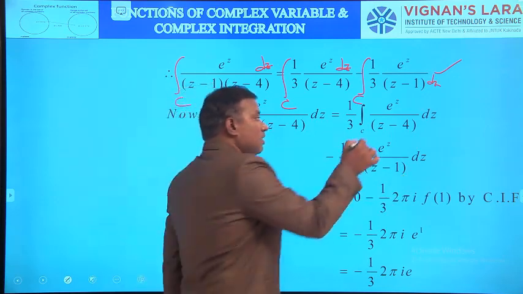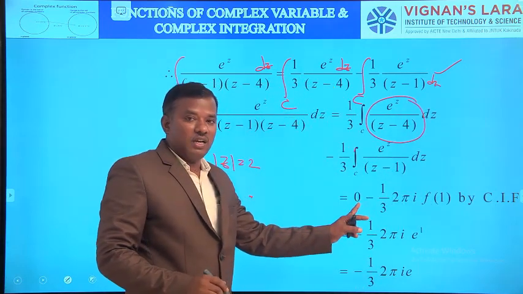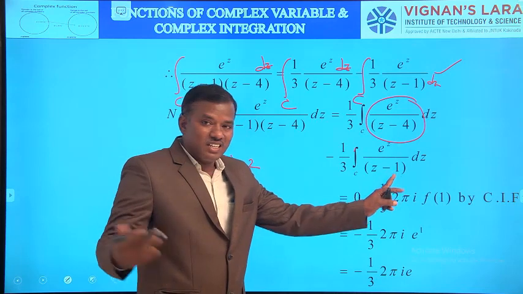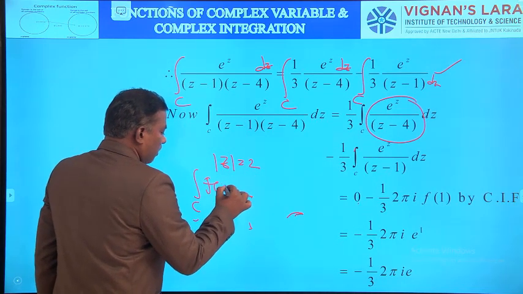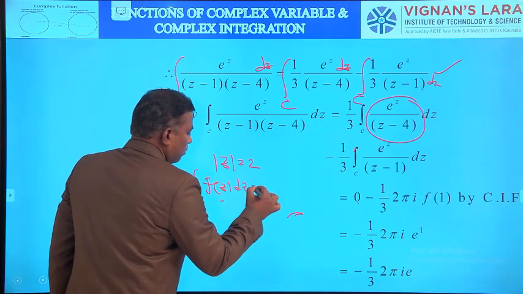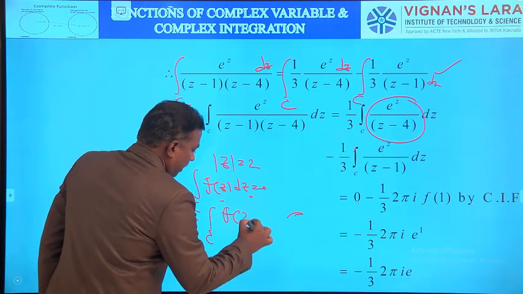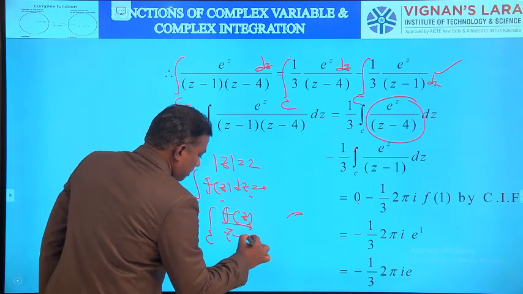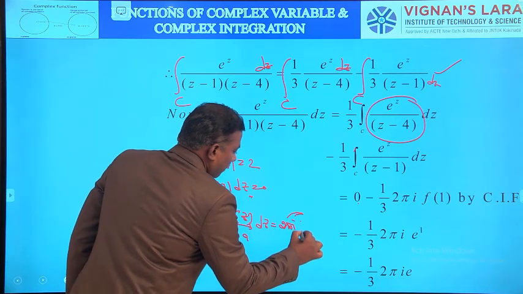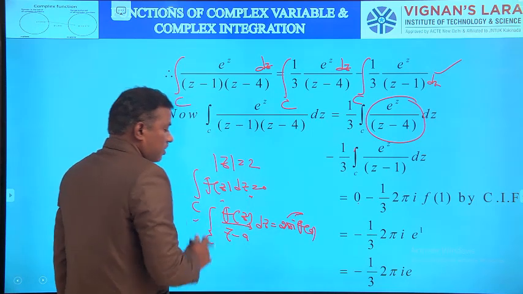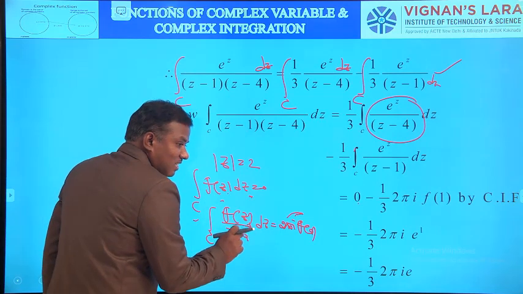Lies outside C means this is nothing but integral over C of f(z) dz equals 0 by Cauchy's integral theorem. Here 1 lies inside C. Here we are applying two different formulas. One is integral over C of f(z) dz equals 0, and another formula is integral over C of f(z)/(z-a) dz equals 2πi times f(a). What is the difference between these two? Here a lies outside C, here a lies inside C.